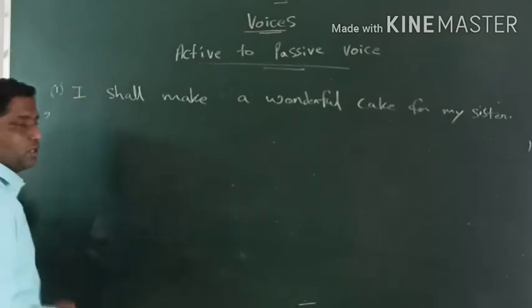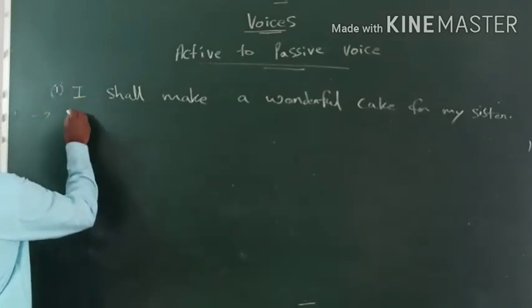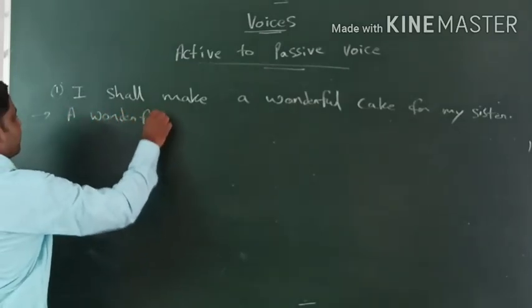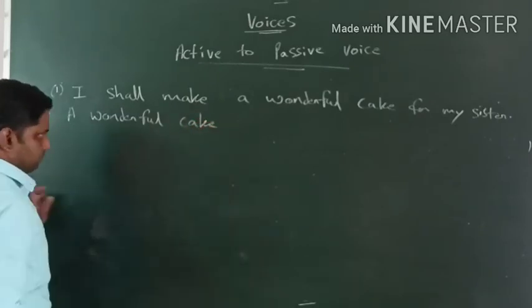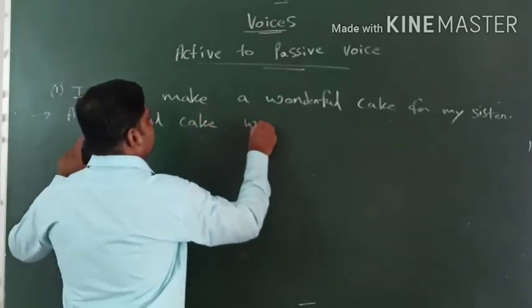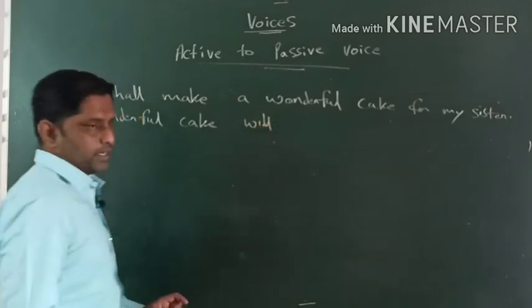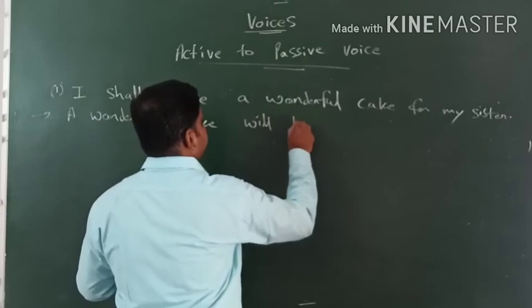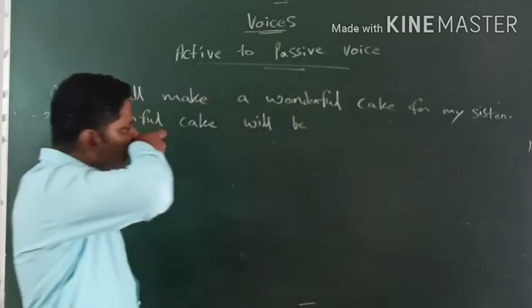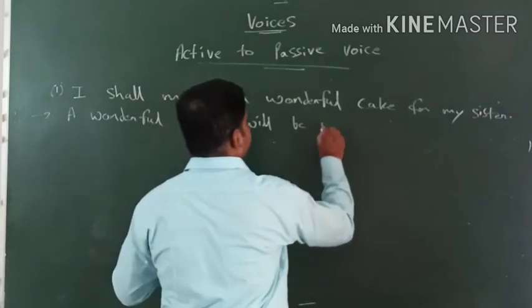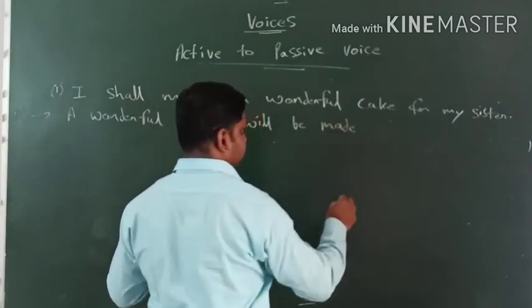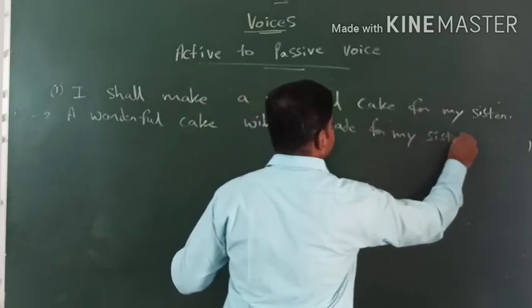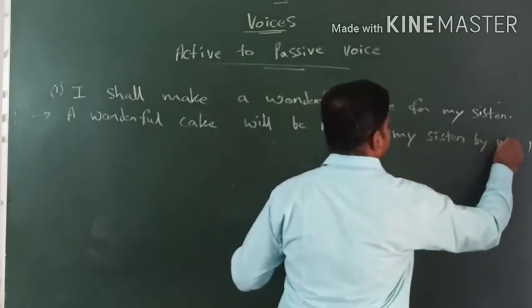How will we make it into passive voice? Passive voice में कैसे होगा? A wonderful cake will be made for my sister by me.